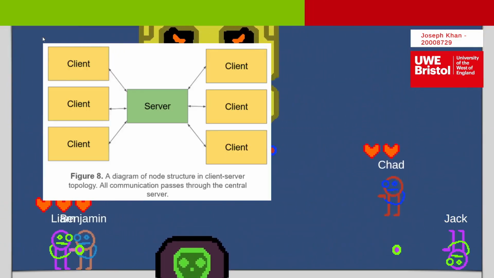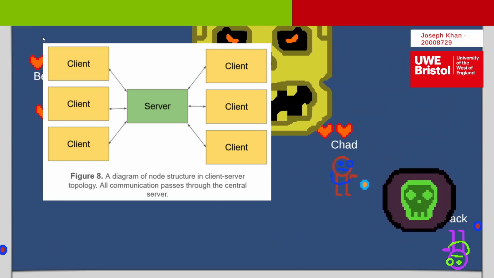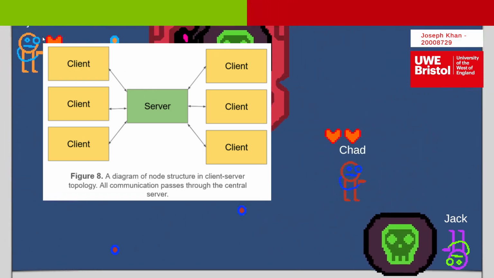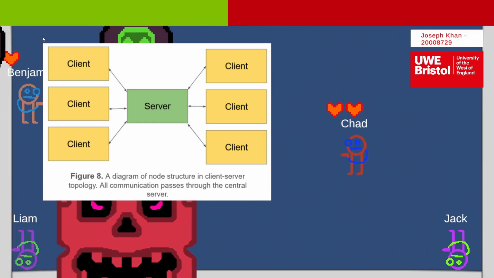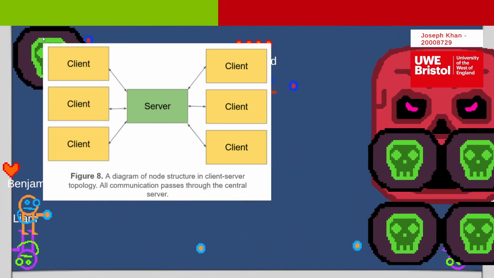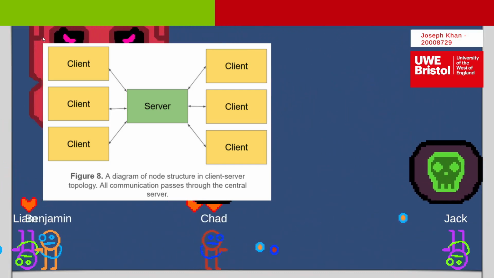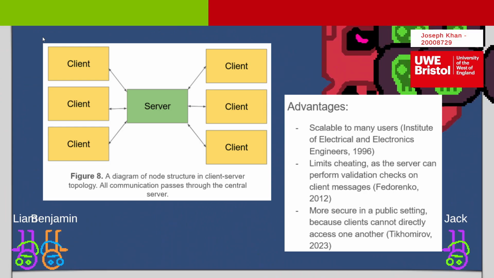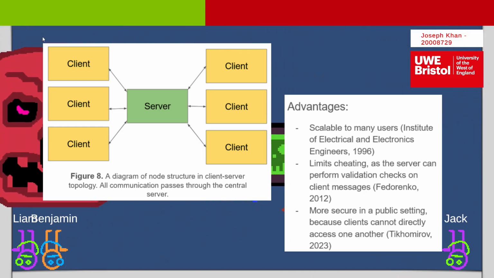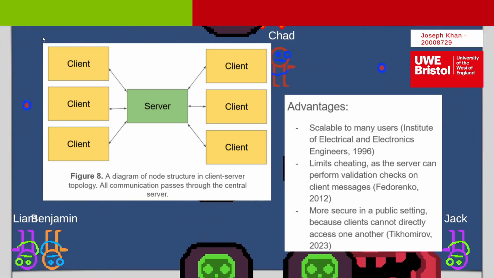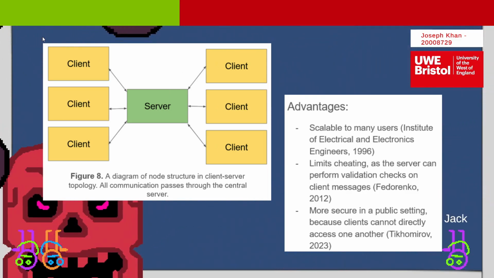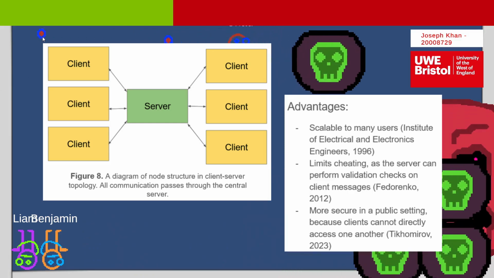To support multiplayer gameplay in a public setting, the project uses a client-server network topology. In this model, a single device acts as the host server while all other devices, the clients, connect to it. This is very scalable, making it ideal for scenarios with many simultaneous players. It also gives the host full authority over the game state, letting them verify all client data to reduce the risk of cheating. Another benefit is security.